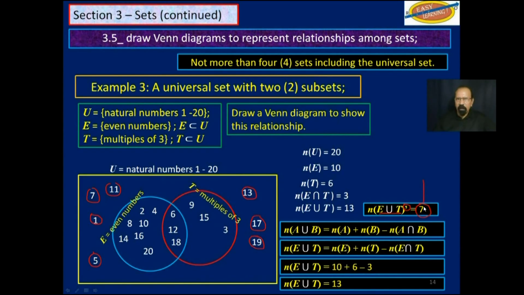So that's the complement of E union T. Of course, the complement of T by itself will be everything outside of T. Since T has 6 elements and the universal set has 20, then the cardinality would be 20 minus 6, which will be 14. And that should suffice for example 3. So we can draw the Venn diagram and we can interpret it.